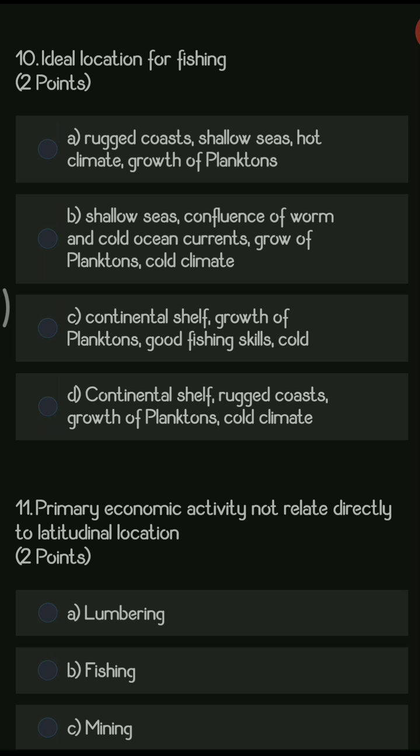So here the right answer is option B, because if you want to carry out fishing on a large scale, then definitely the sea should be shallow. There should be a confluence of cold and warm currents where they meet each other, and because of that photosynthesis takes place in a large amount. You can see a high amount of planktons like zooplankton and phytoplankton, and it should be a cold climate. So this is the right answer.